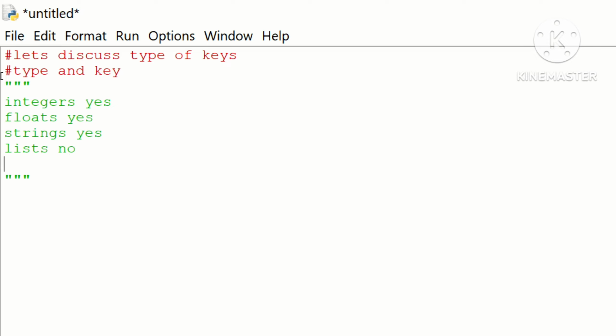Lists are mutable. Sets, no. Sets are mutable. Dictionaries, no. It is mutable. Tuples, yes, only if all items are immutable.